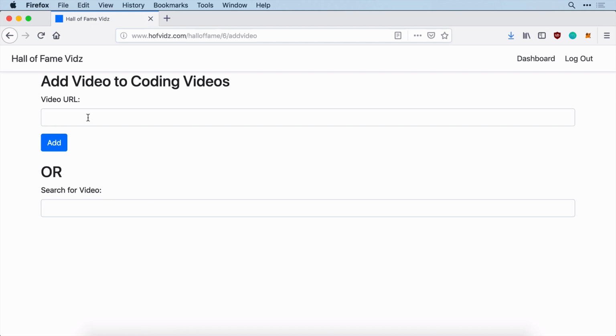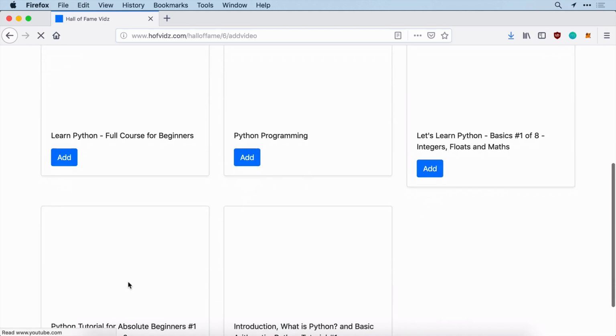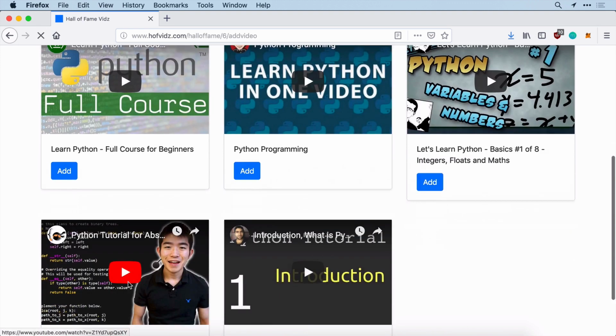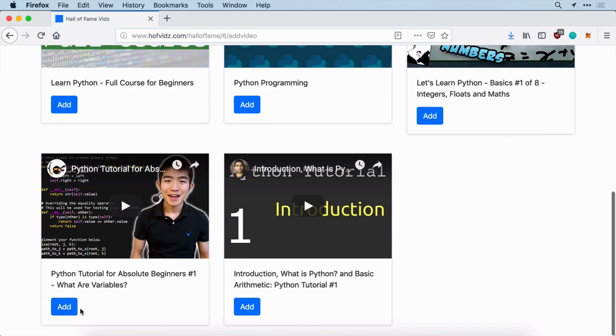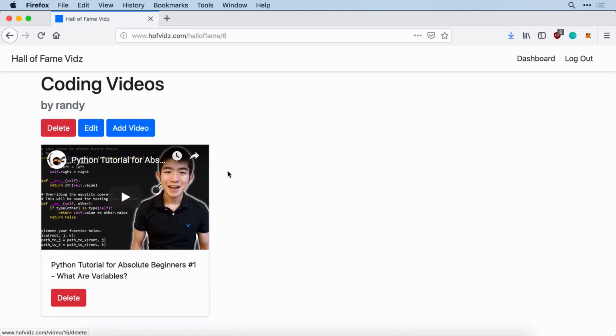And so you can say, either A, go copy and paste a link to a YouTube video here and I will add it, or we have this nifty little search functionality. So I can say something like Python basics. And this will go out and grab YouTube videos and actually display them here. And you can say, oh yeah, this is the one that I love. If you hit this add button, then it's going to save it into your Hall of Fame. And look, there it is.